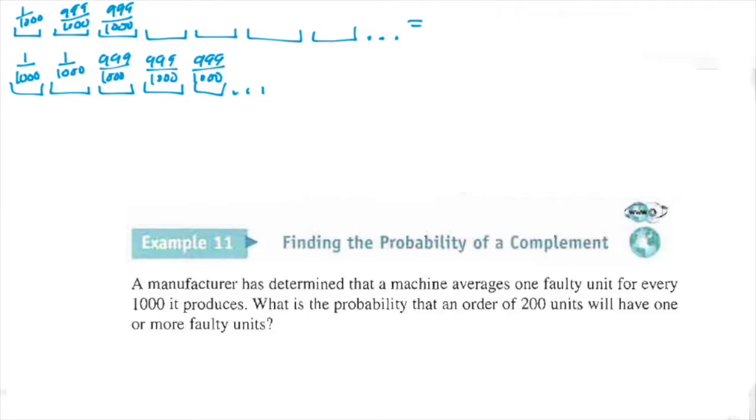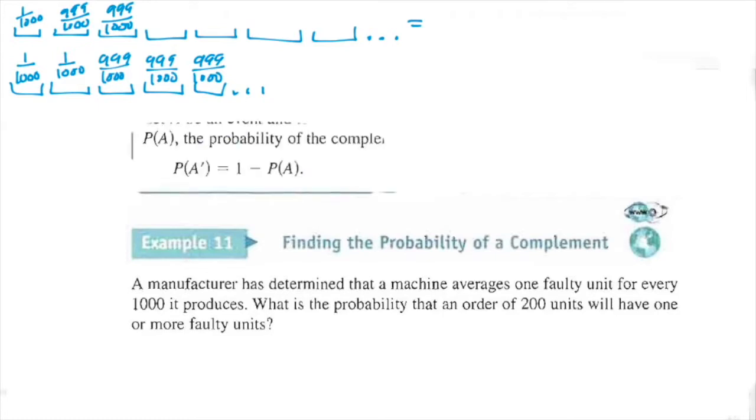This would be arduous. This is when we get how to find the probability of a complement. The way you would read this is, what is the probability of not this event? What is the event that we want? We want the probability of getting one faulty unit, 2 faulty units, 3 faulty units, all the way to 200 faulty units.